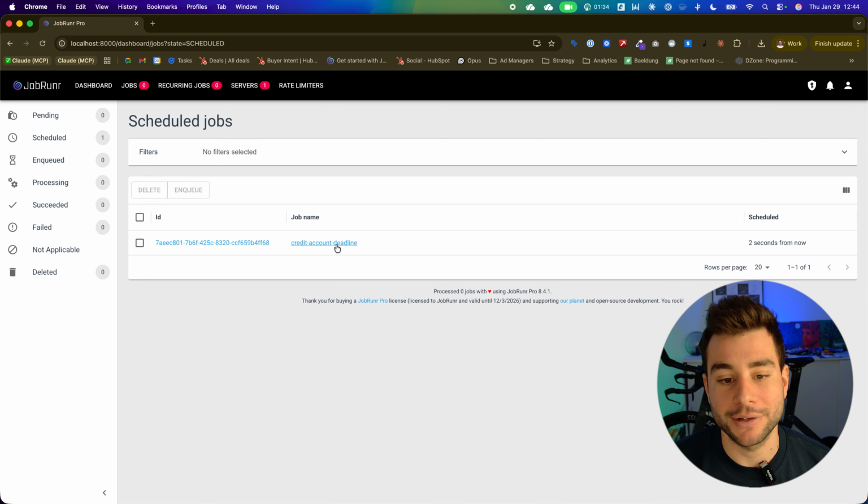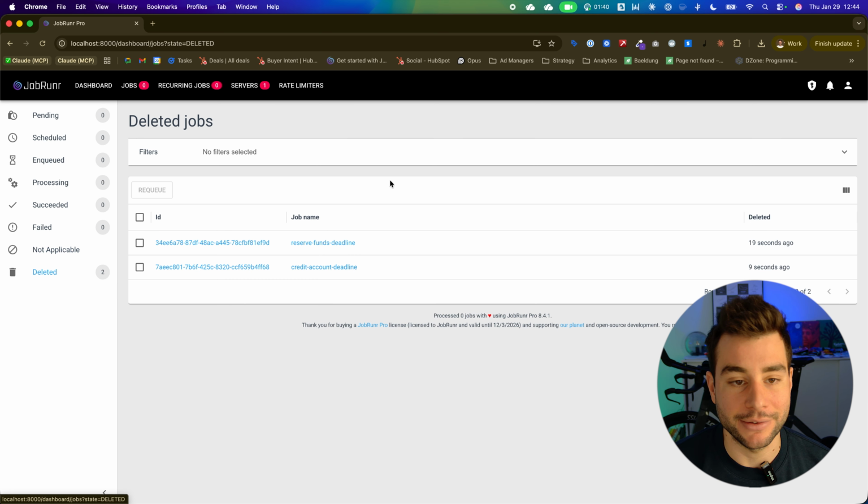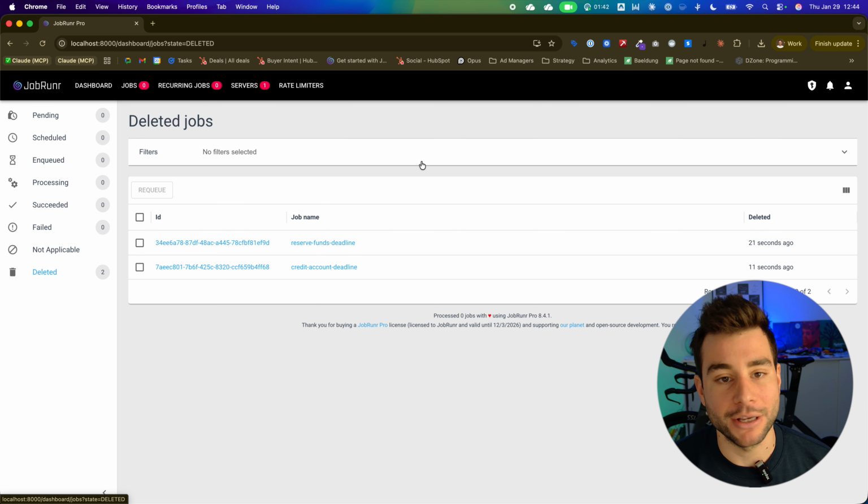And then the credit account deadline, the next deadline, was being put in my scheduled jobs. And you will see it was also deleted, since everything went through, all the events went through, so the cleanup job, the deadline jobs, didn't have to happen. So both of them are deleted in here. You can see them in your JobRunr Pro dashboard.